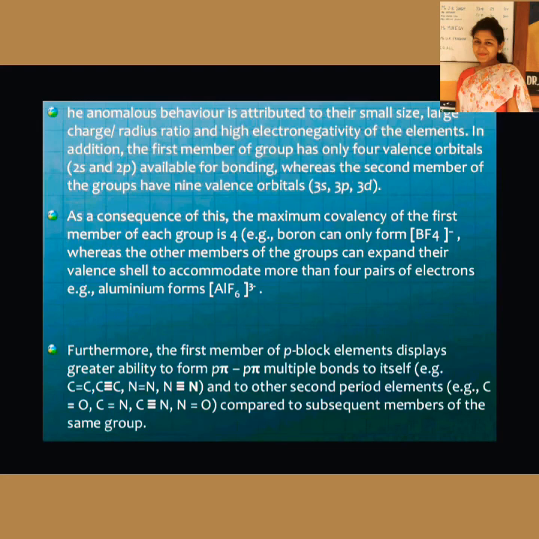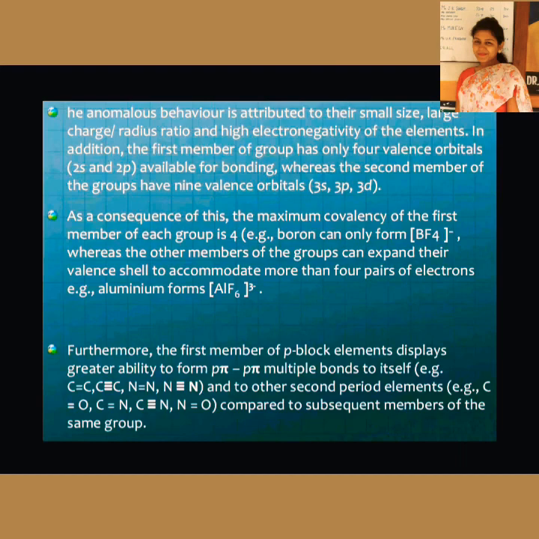Now see, there are differences also. Everything is not similar. The first member of the group has only 4 valence orbitals. That is, we are talking about lithium, beryllium, and boron. But the second member of the groups has 9 valence orbitals. As a consequence of this, the maximum covalency of the first member of each group is 4, whereas the other members of the group can expand their valence shell to accommodate more than 4 pairs of electrons. Example, aluminium can form AlF6 3-.